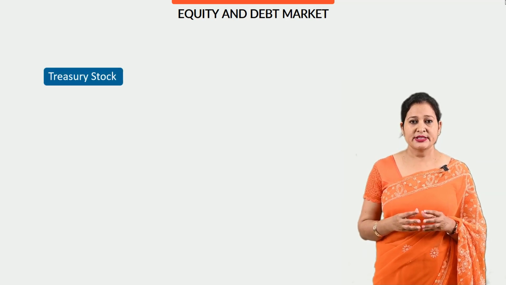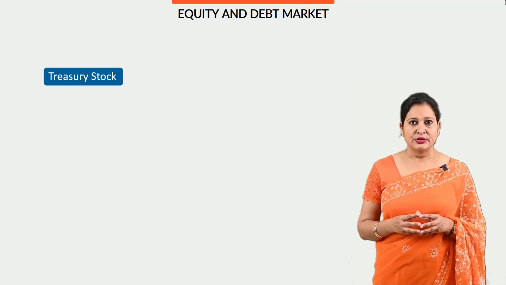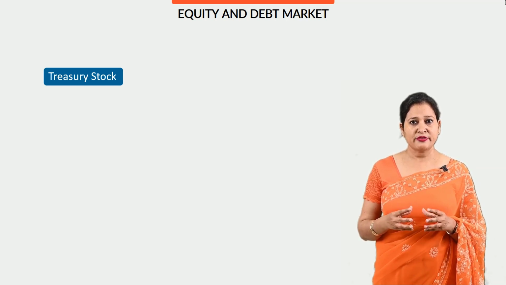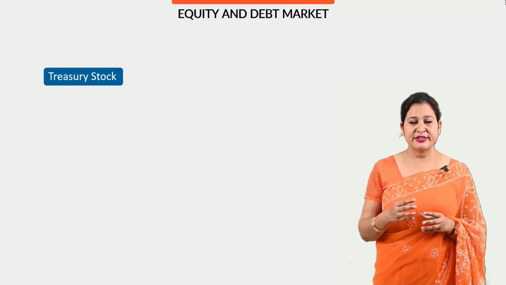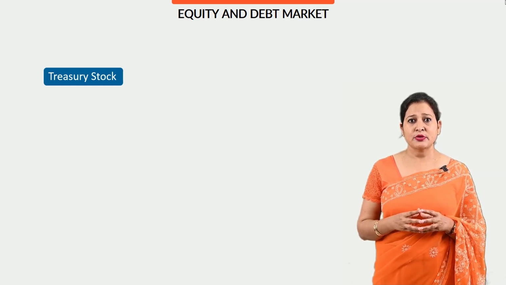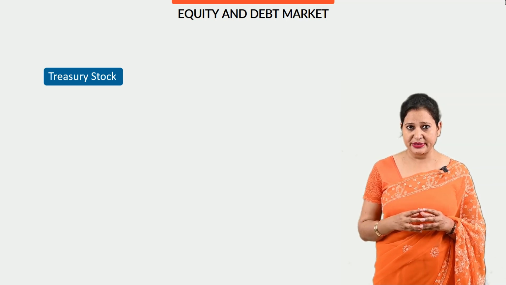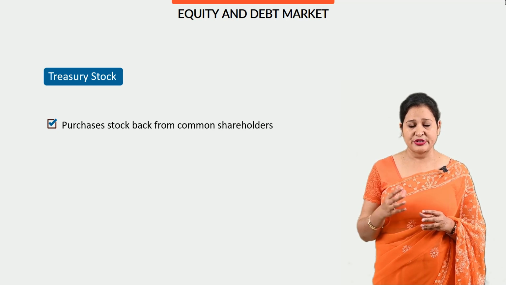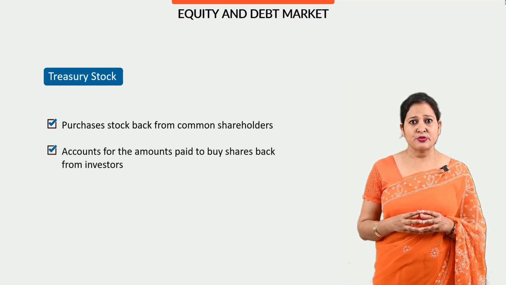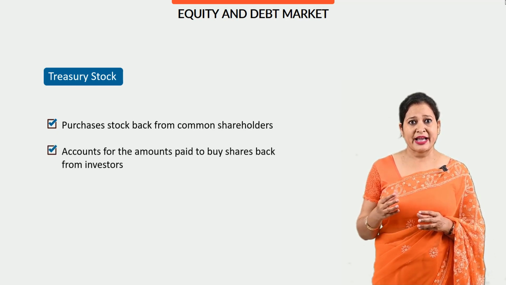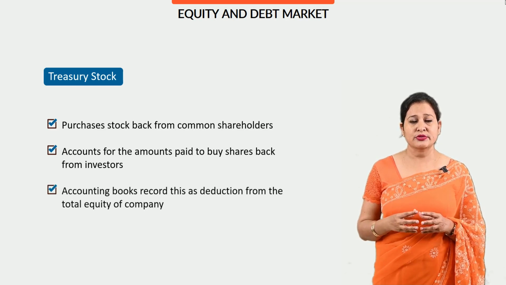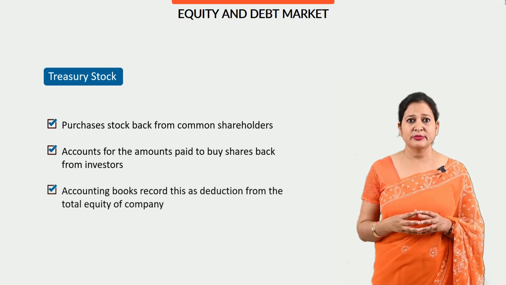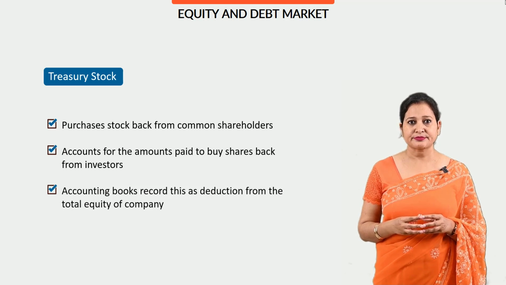Treasury stock. It is a kind of contra equity account. Treasury stock depicts the amount of common stock that the company has purchased back from its investors. This is reflected in the books as a deduction from total equity. So, main features here are: purchases stock back from common shareholders, accounts for the amounts paid to buy shares back from the investors. Accounting books record this as a deduction from the total equity of the company.